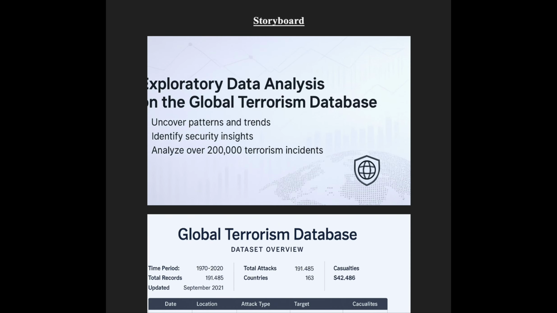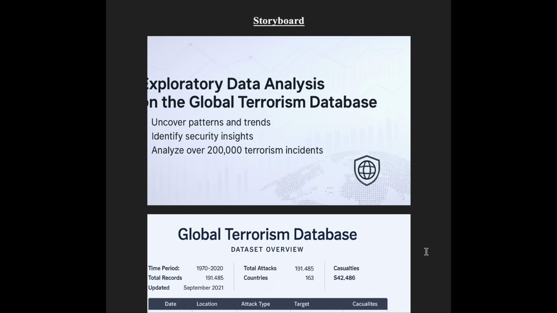Finally, I also prepared a complete storyboard for the project to ensure a clear flow of ideas, smooth transitions, and effective presentation of insights. Firstly, the exploratory data analysis on the Global Terrorism Database uncovers the patterns and trends, identifies security insights, and analyzes over 200,000 terrorism incidents.